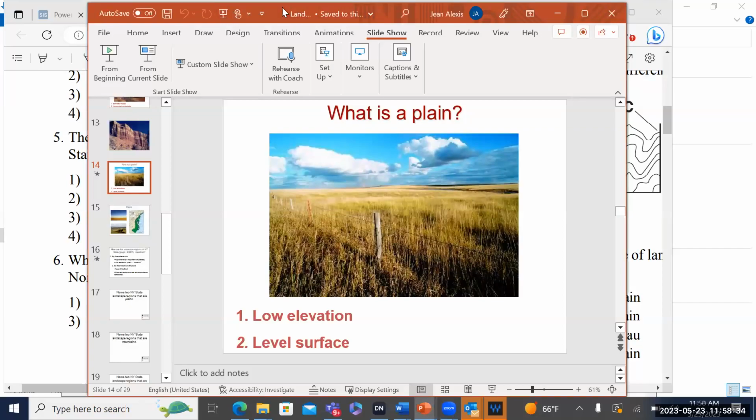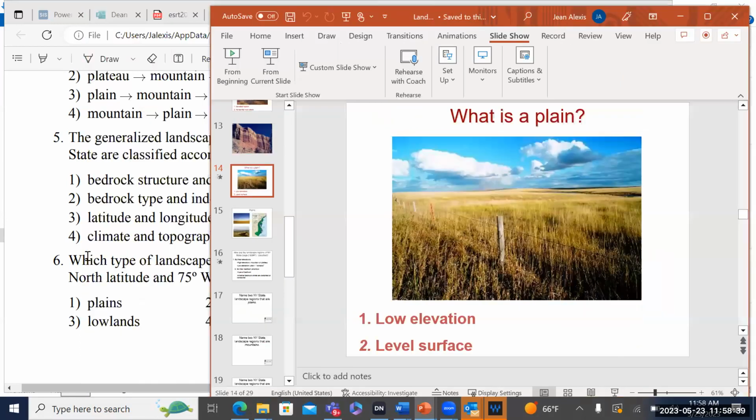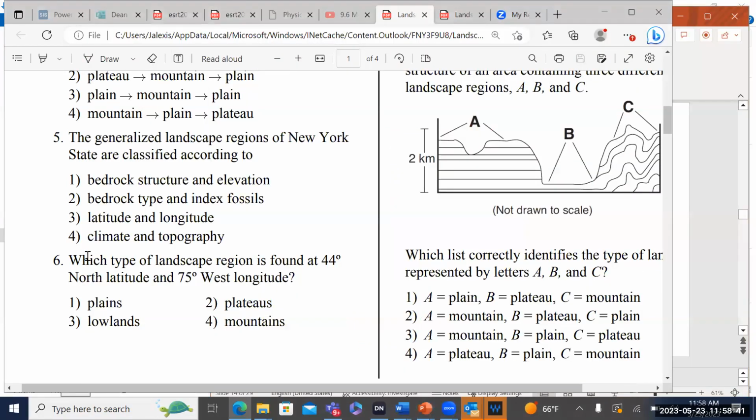All right, so we're going to be going over number 5 of the landscape questions. Number 5 says, the generalized landscape regions of New York State are classified of what?